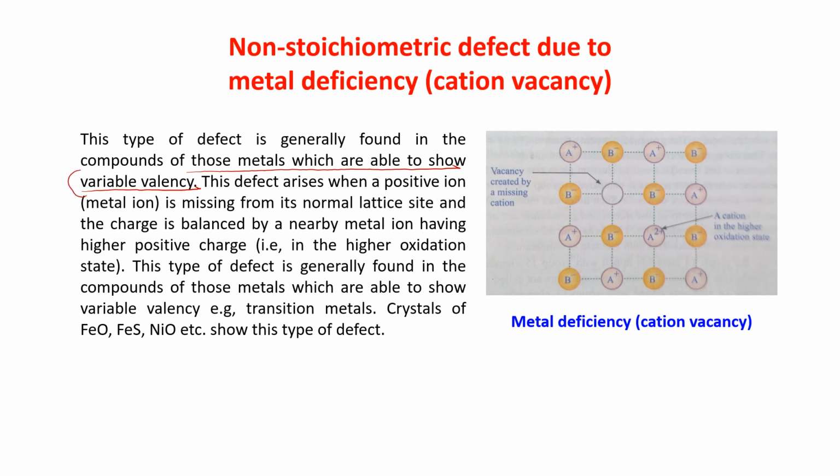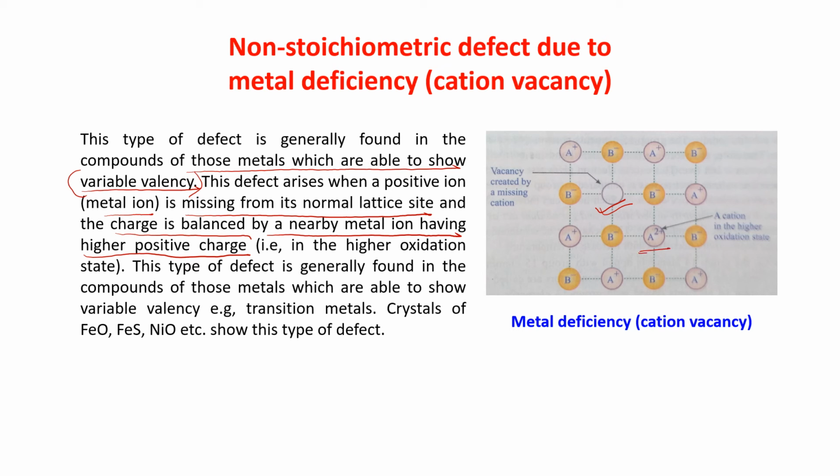This defect arises when a positive metal ion is missing from its normal lattice site. See, this is missing, creating a hole. Now the positive charge is not there, so there is a smaller number of positive charges. So how is the charge balanced? The charge is balanced by a nearby metal ion having higher positive charge, because it is a variable valency.